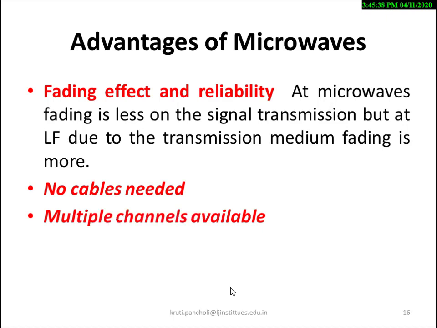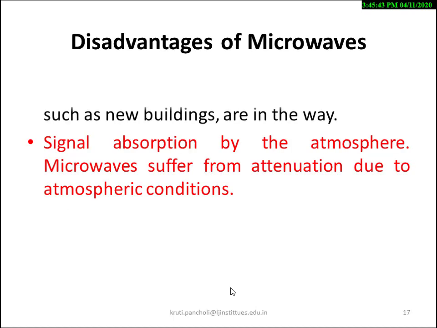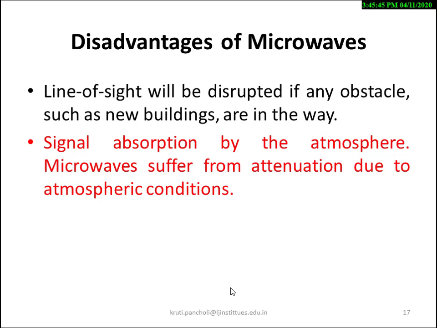So students, these are the various advantages of microwaves. Now, considering the advantages, there are some disadvantages of microwaves. The line of sight will be disrupted if any obstacle such as new buildings is in the way. Signal absorption by the atmosphere: microwaves suffer from attenuation due to atmospheric conditions, and towers are expensive to build.